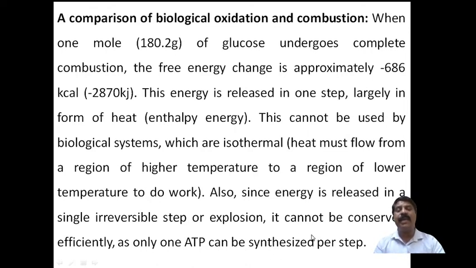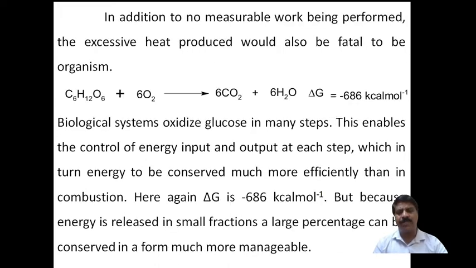Only one ATP molecule is produced per step, and the remaining energy is converted into heat and dissipated into the atmosphere.